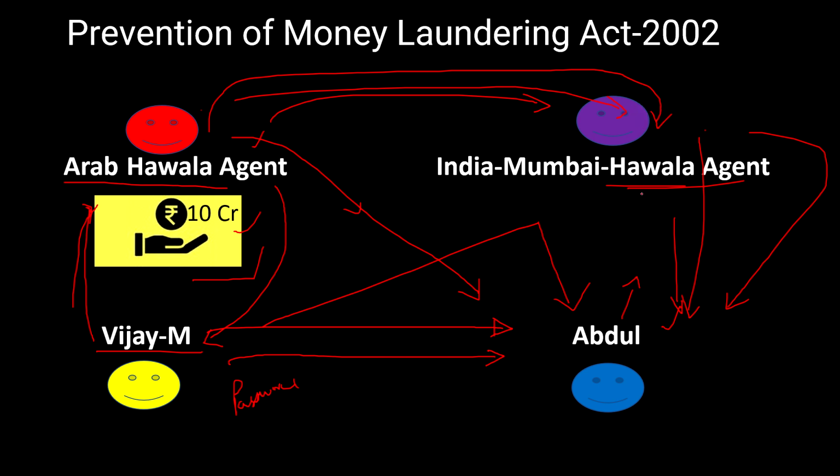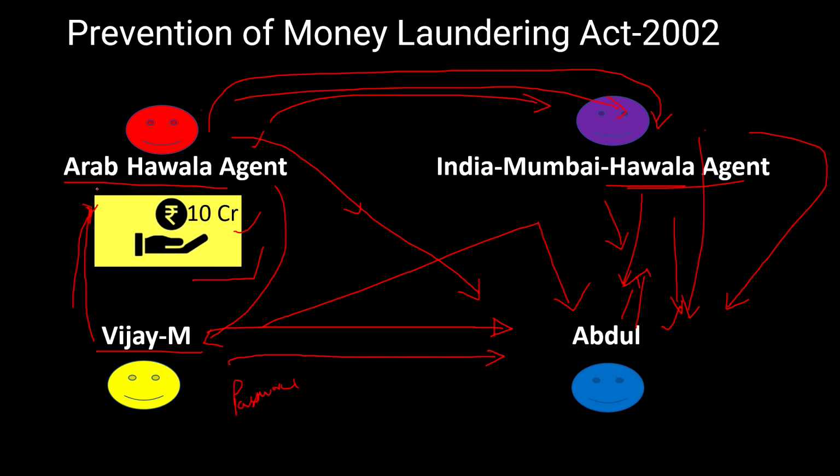So whenever he meets Abdul, if he says the passcode, he will give him the 10 crores. So whenever he calls, this 10 crores he will pay. But still the money of 10 crores is with the Arab only. Then how this will go to the next system, we have to see. For that, you should know what is now happening in this transaction.